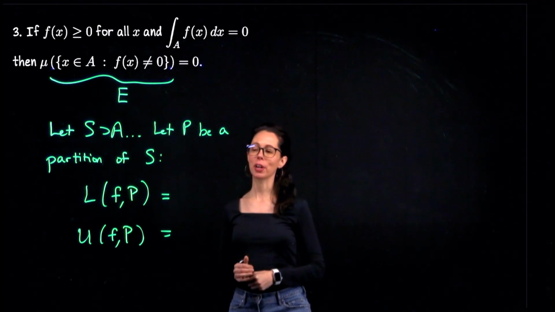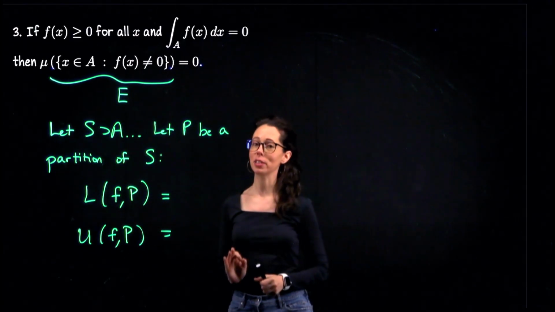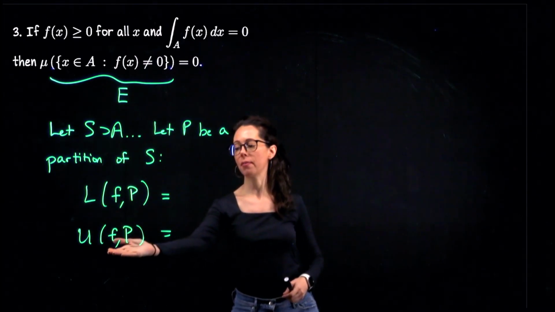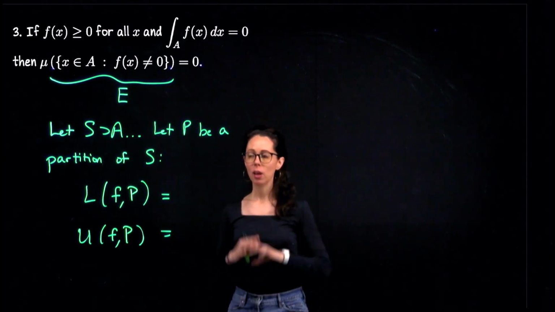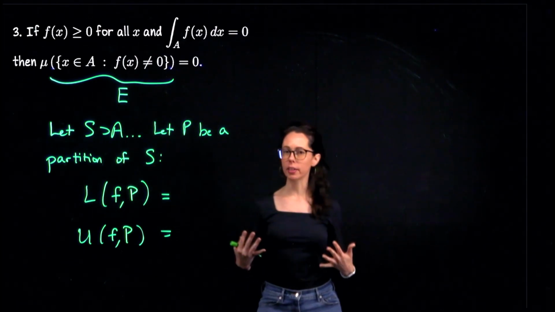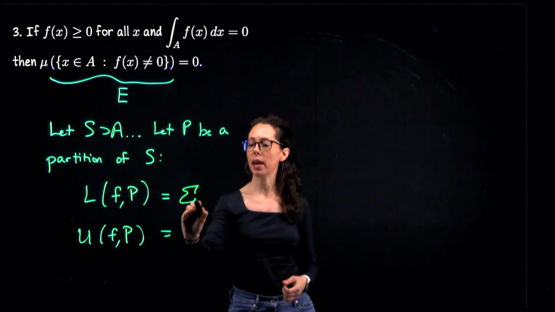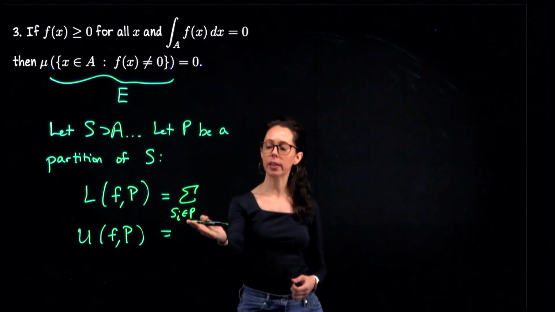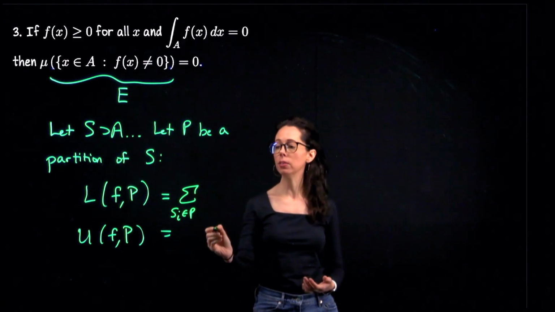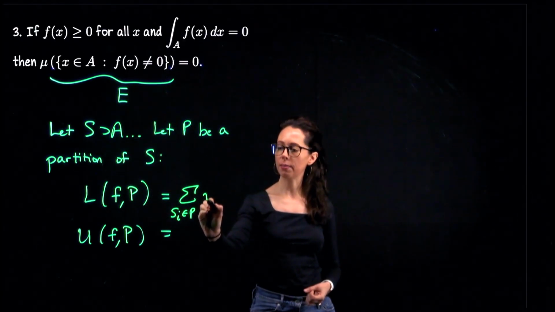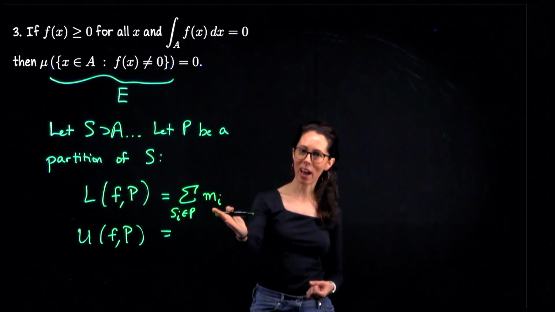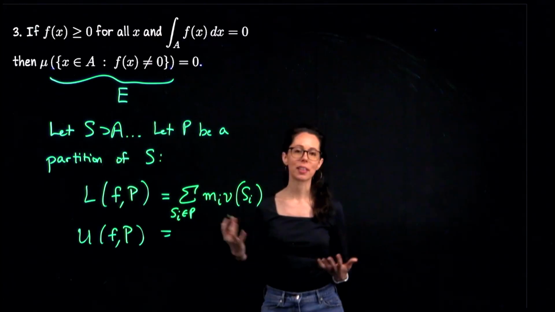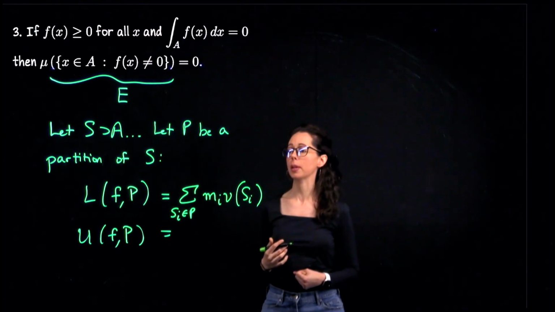My apologies, a moment ago I realized I wrote S here instead of the partition P. So this is the lower sum of f with respect to the partition P and the upper sum of f with respect to the same partition P. We are just brainstorming here, so I'm going to use our standard notation without defining it at the same time. I hope you understand what I mean when I say S sub i in P. This is the family of subrectangles created by this partition. That's a finite collection of subrectangles. To compute the lower sum, we will multiply the infimum of f over the ith subrectangle times the volume of that subrectangle. Okay, so that's our standard approach to computing the lower sum of f with respect to this partition.